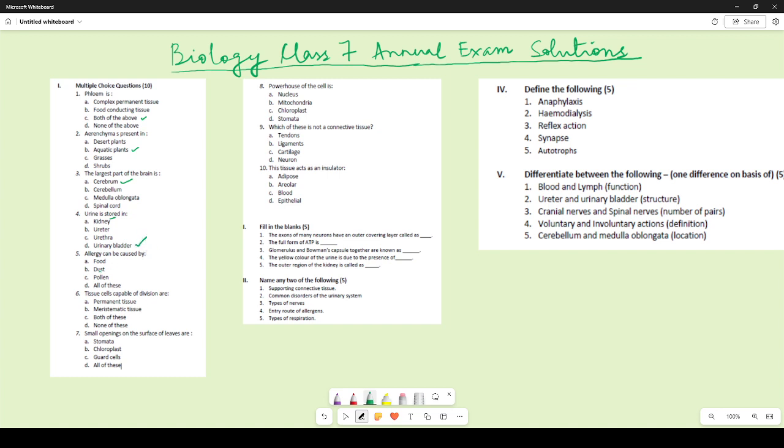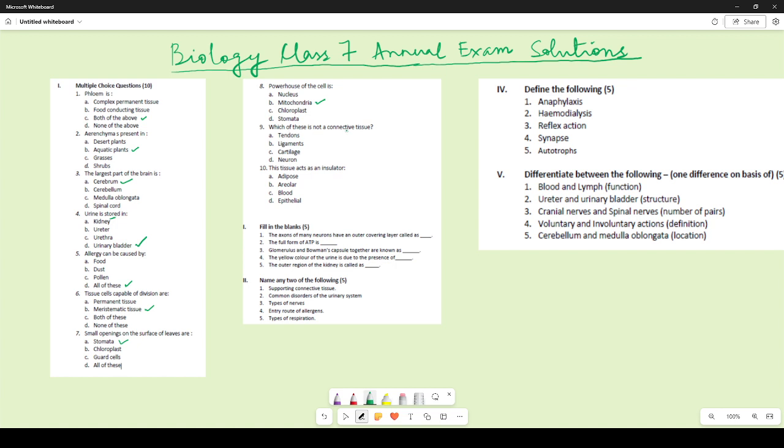Allergy can be caused by, yes, food, dust, pollen, all of these. Tissues capable of division are not both of these. Many of you have written both of these. It will be meristematic tissue, right? Small openings on the surface of leaves are, yes, you know it, stomata. Powerhouse of the cell is mitochondria.